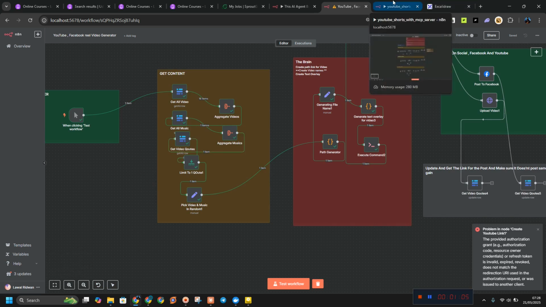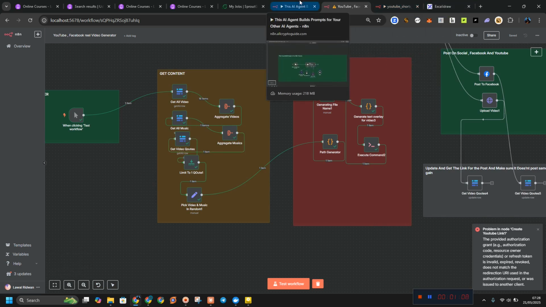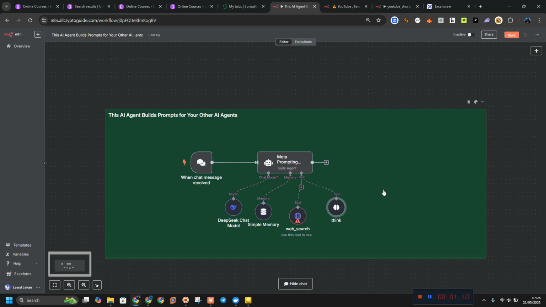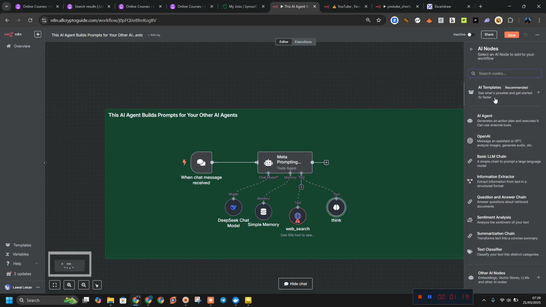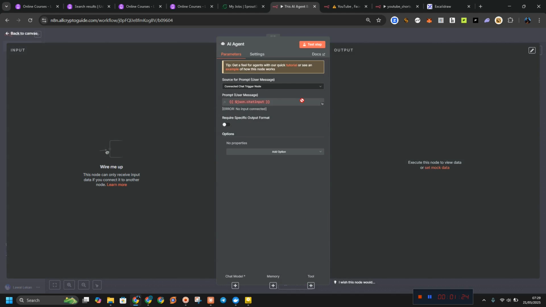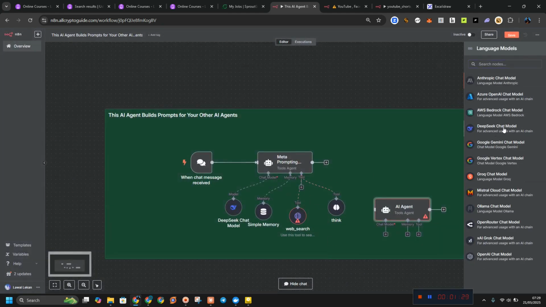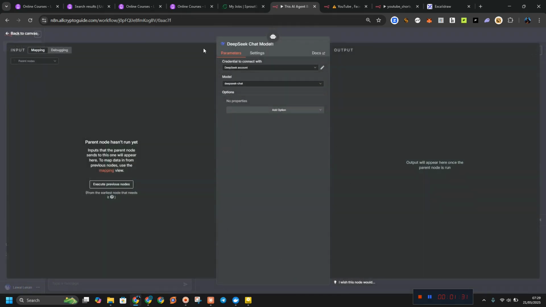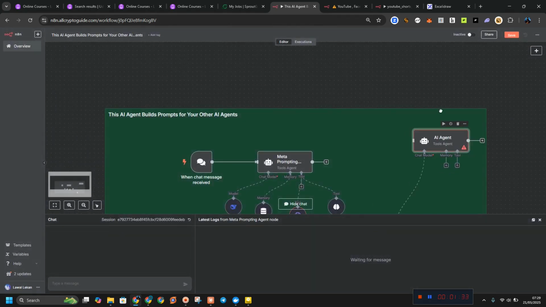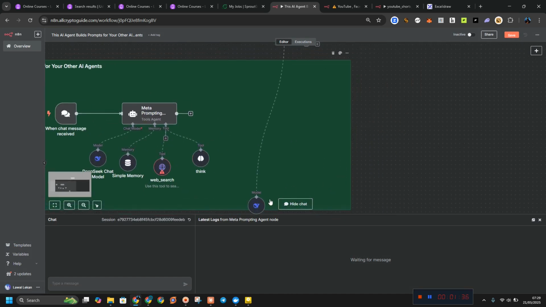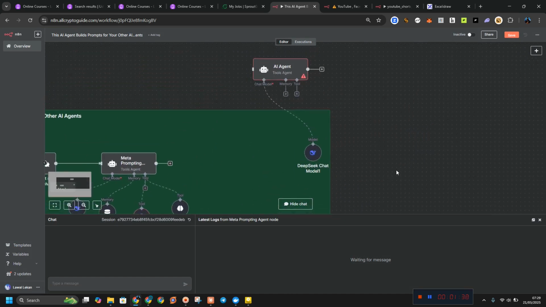So let me show you a simple workflow now. This is a simple workflow. It's not that simple, because this workflow has a brain. A simple workflow is, let's say we just go here, get these AI agents, and then change this one to below and select the chat module. So I select GPT, and what else do we do? This is a simple workflow.